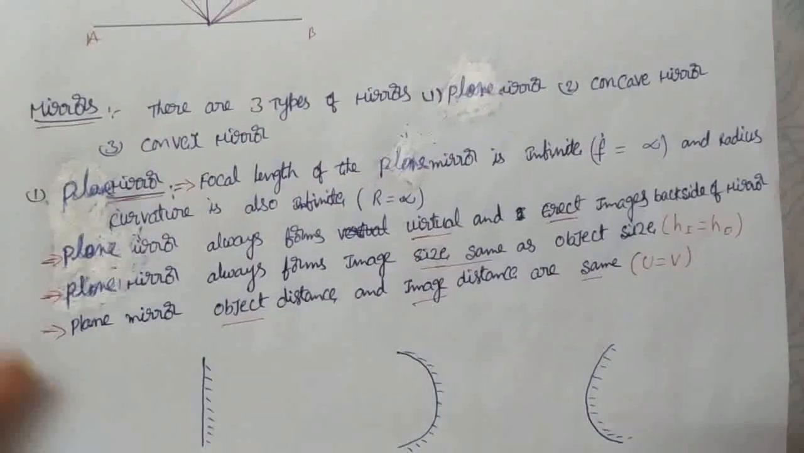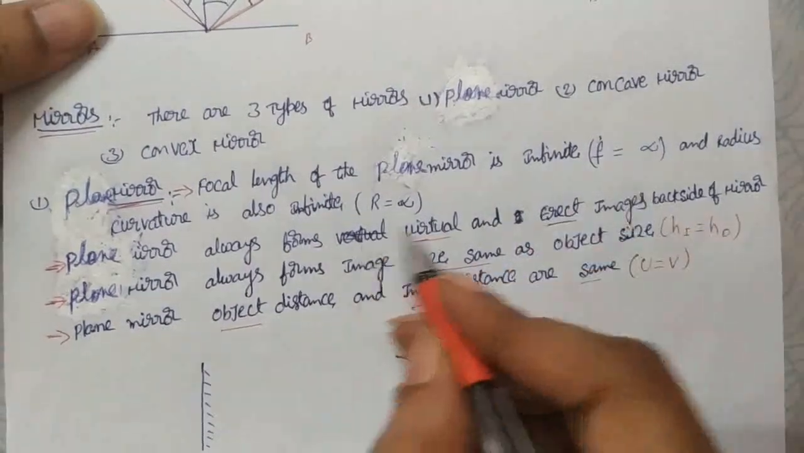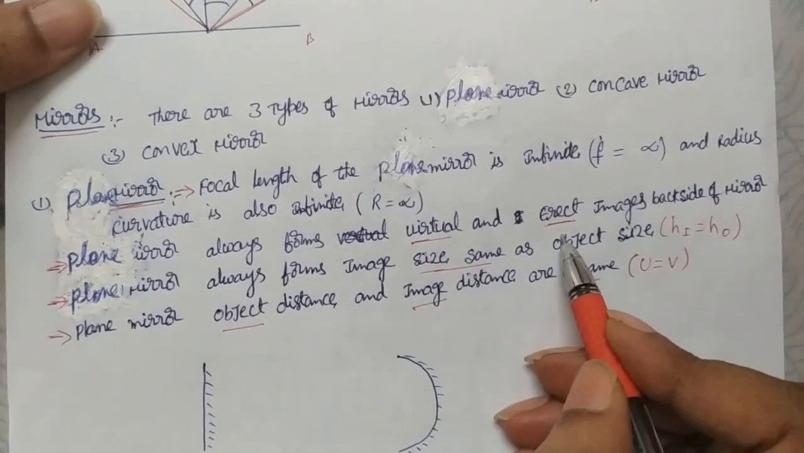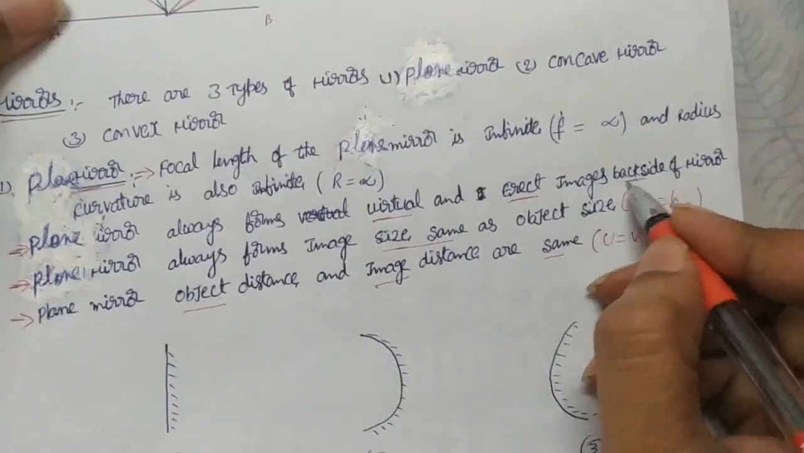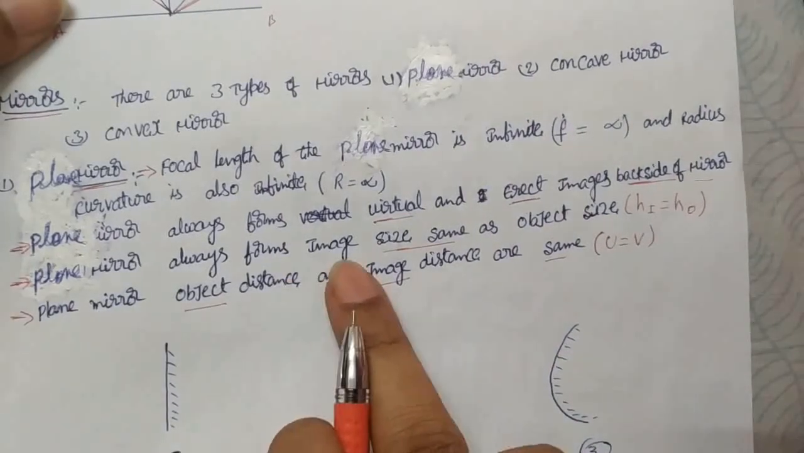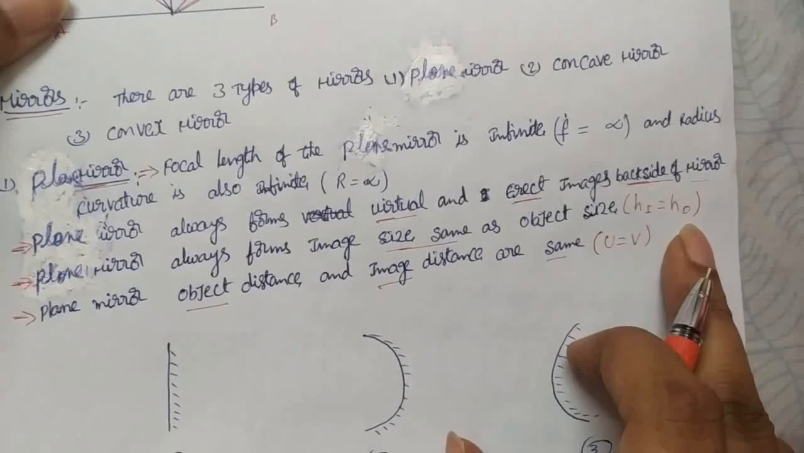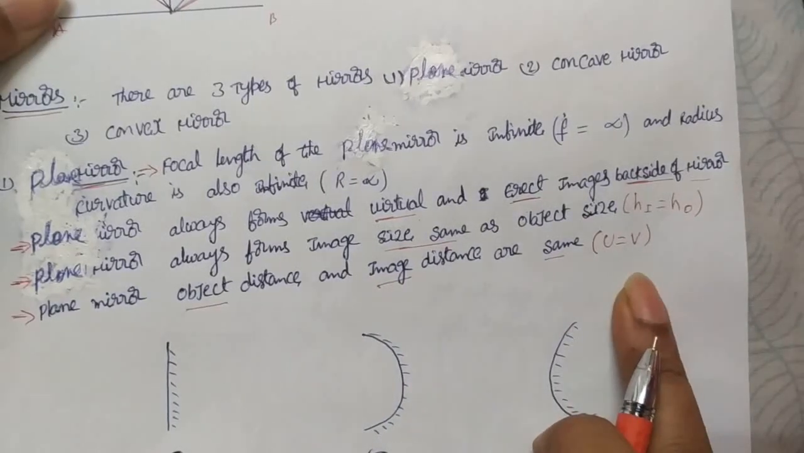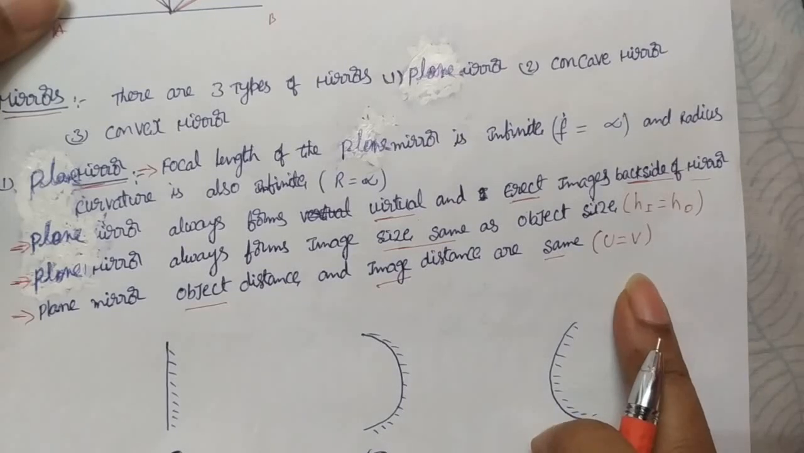You see these properties: focal length infinite, radius of curvature infinite. It always forms virtual erect images behind the mirror. Always behind the mirror it forms. The size of the image and the size of the object are the same, and the distance of the object and the distance of the image are also the same. This is about plane mirror properties.